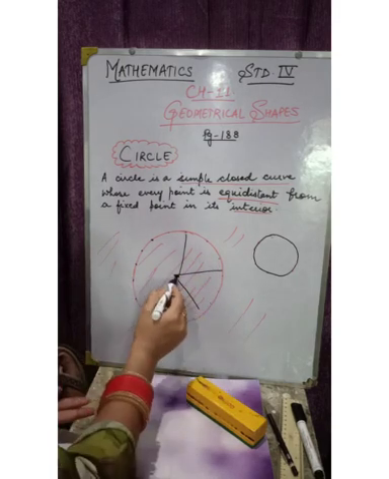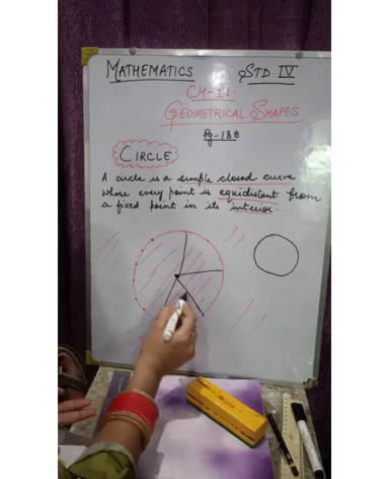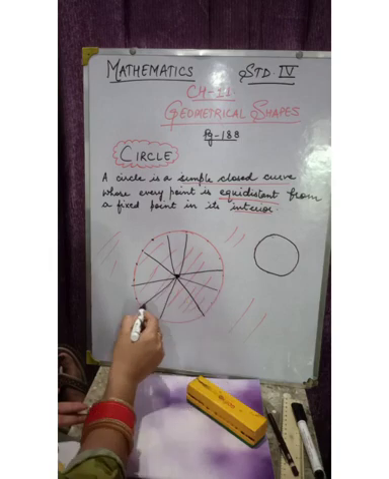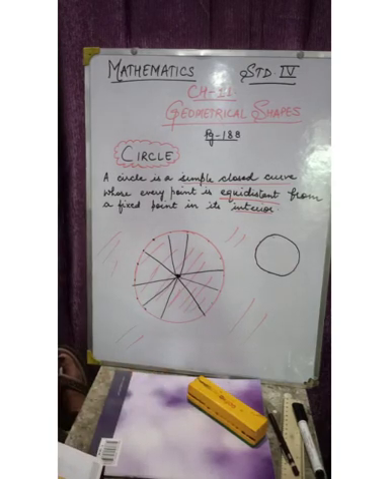This distance will be equal. So from the fixed point all the distances are equal. It is called a circle.